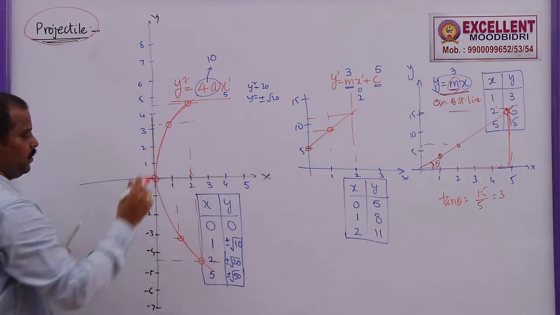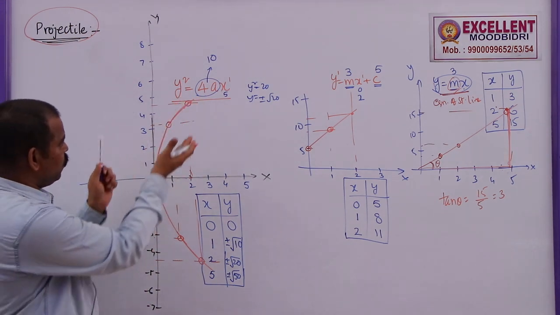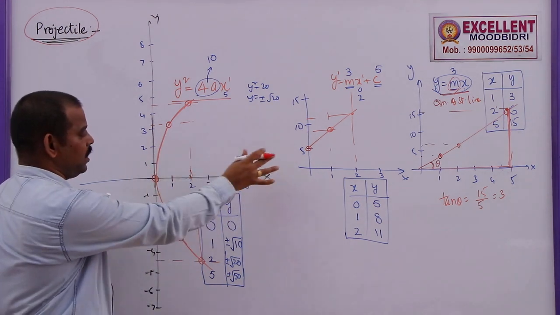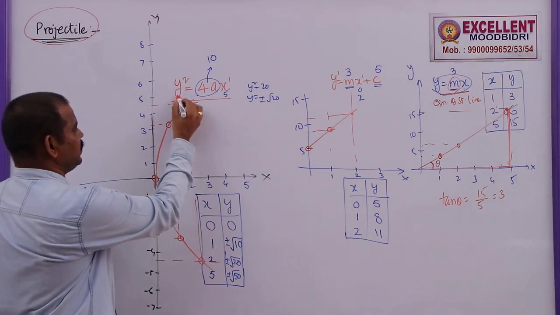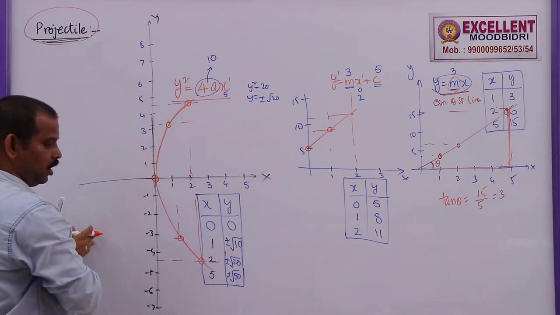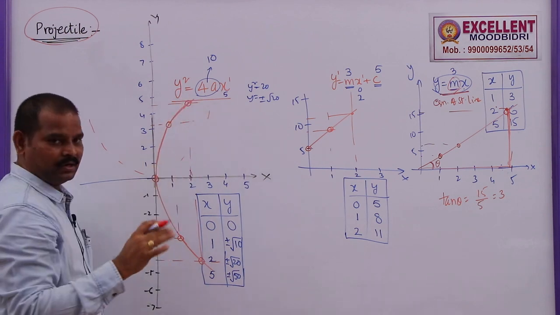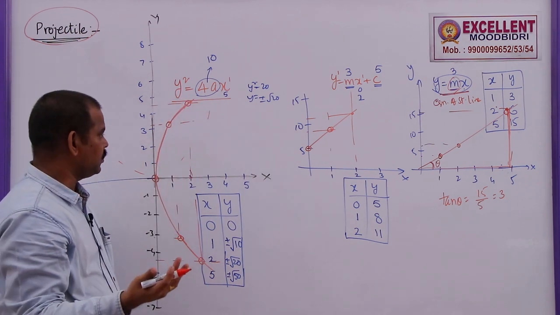So this is called a parabola. This is open along the x-axis. This parabola is open along the positive x-axis. Suppose if y square is equal to minus 4x, it will be opposite. X square is equal to 4ay, it will be like this. That you will learn in second PUC mathematics, not in first PUC.